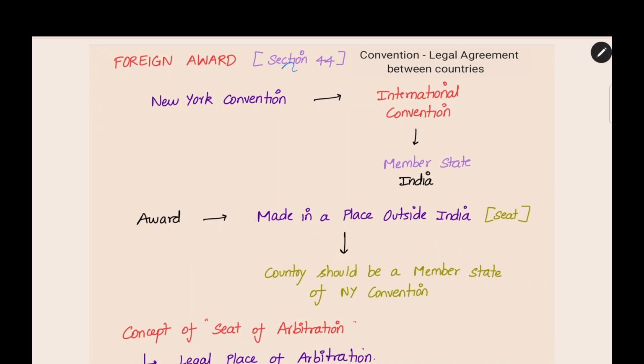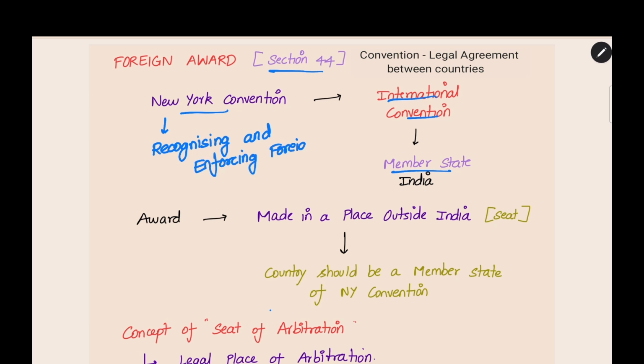It is given under section 44. Before learning about foreign award, we need to know about the New York Convention. The New York Convention is an international convention, and many countries are member states to it. It is a convention for recognizing and enforcing foreign awards and foreign arbitration. India is a member state to it. This is the New York Convention, and India is a member state, when we are going to learn about foreign award.